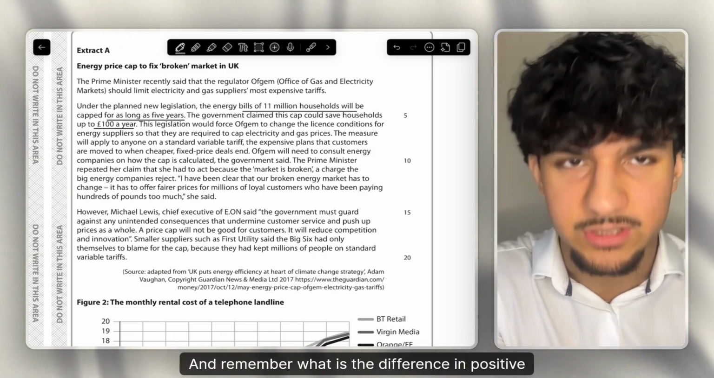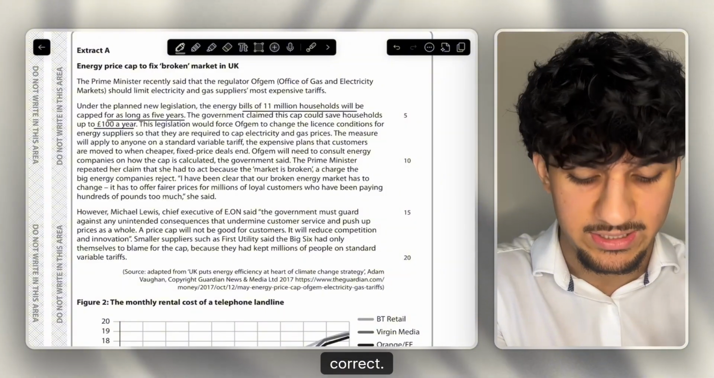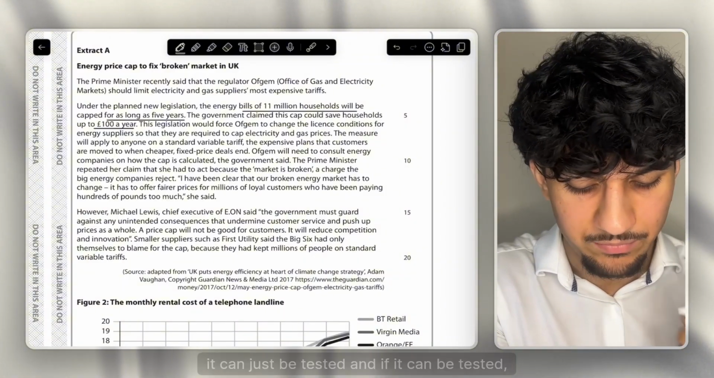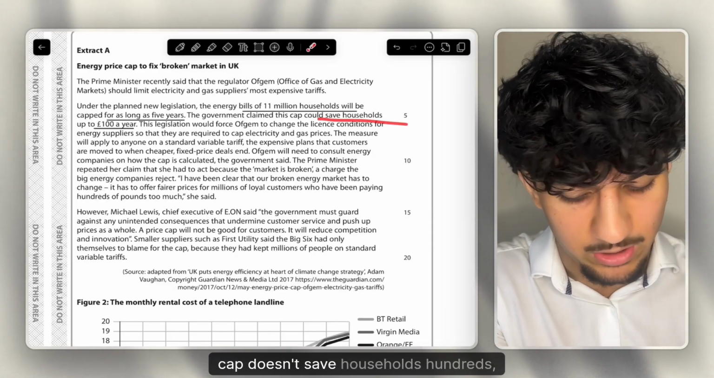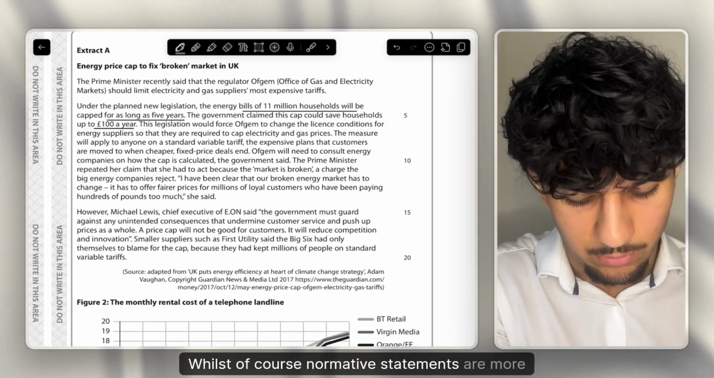And remember, what is the difference between a positive and a normative statement? With a positive statement, remember, the main thing is it does not have to be correct. The main thing is it's backed up by evidence. It can just be tested, and if it can be tested, like I said, it does not necessarily have to be correct. So even if this cap doesn't save households hundreds, it can be tested, therefore it's a positive statement, whilst of course normative statements are more opinion based.